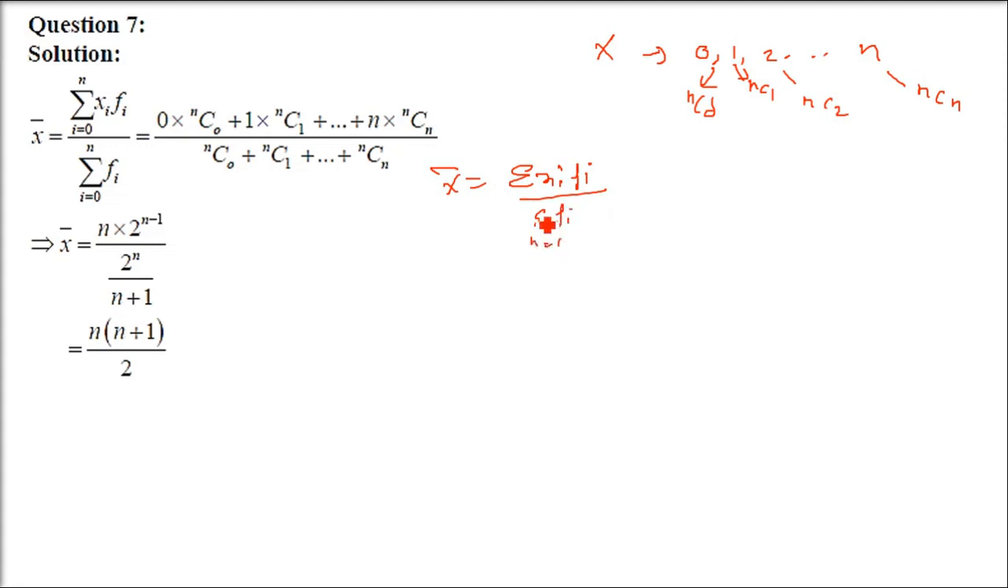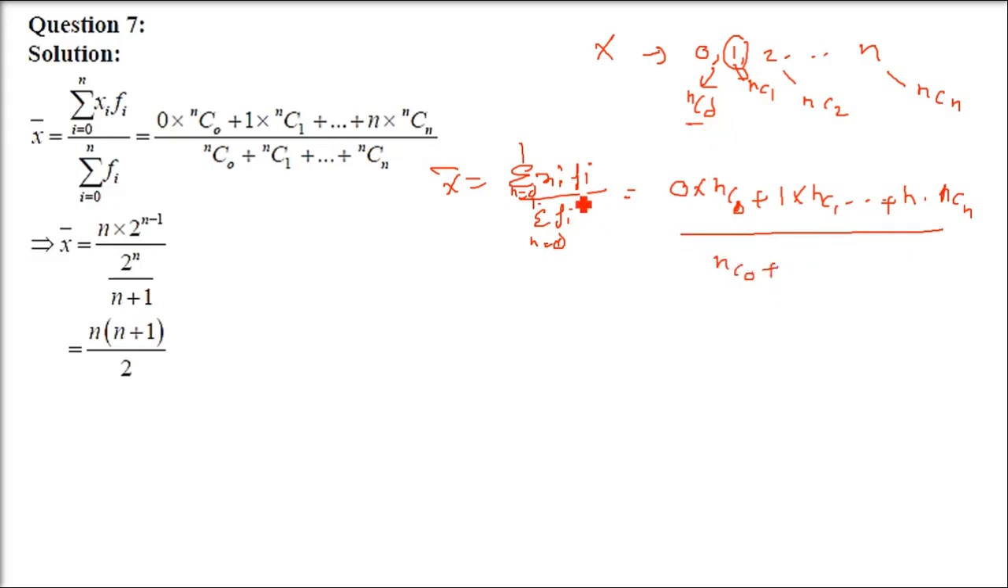X bar is simply the sum of fi xi by the sum of f, with i equals 0 to n. Xi is what? 0. What is its frequency? NC0. What is the next term? 1. What is the frequency? NC1. So you will go up to the final n into NCn, and divided by sigma f. What is the frequency sum? NC0 plus NC1 plus NC2 till NCn. So this is NC0, NC1 and this is NCn.